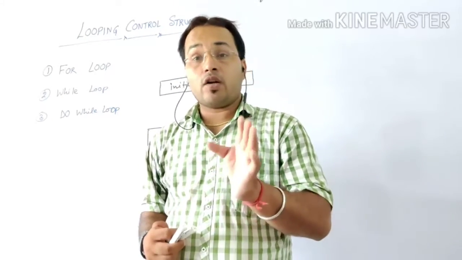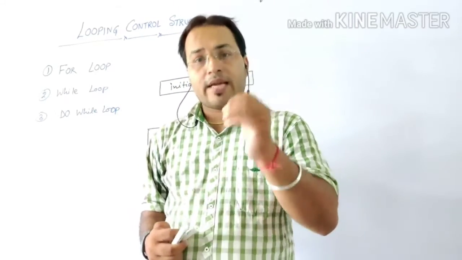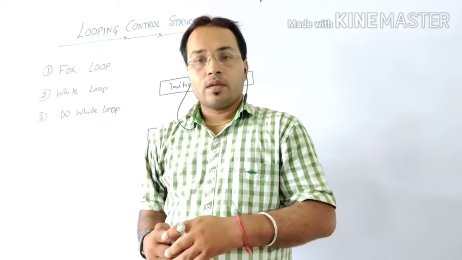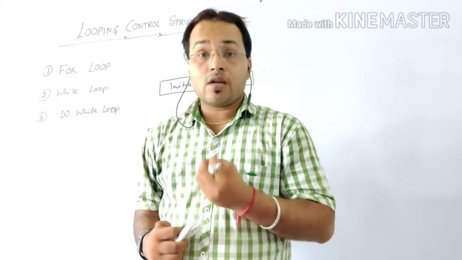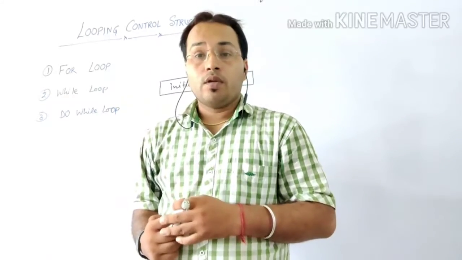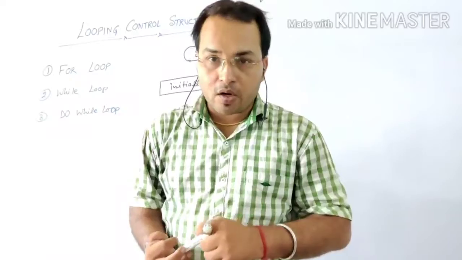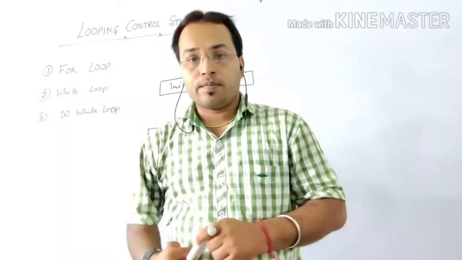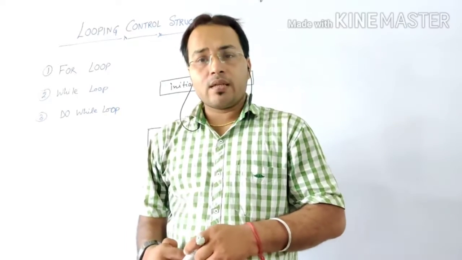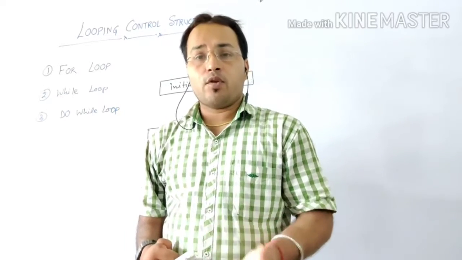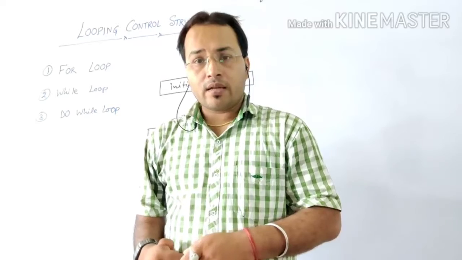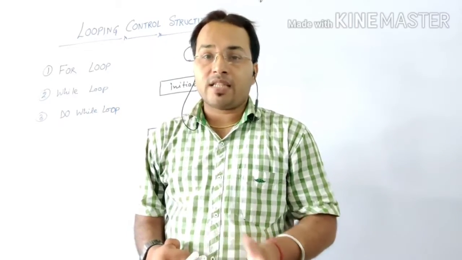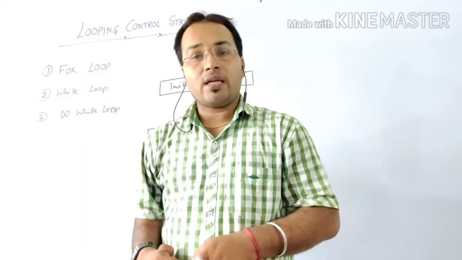But that doesn't mean we cannot use while loop also. But there are certain limitations of every loop, and there are some criteria also to use each loop. So whenever we have a fixed number of iterations, in this condition we will use for loop. The next one is while loop, just the opposite of for loop. When the number of executions is not fixed in your program, in that situation we will take while loop.